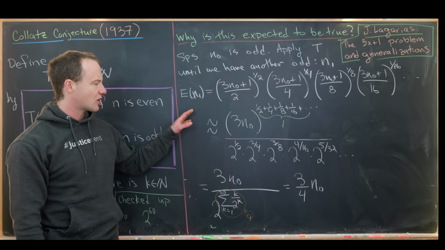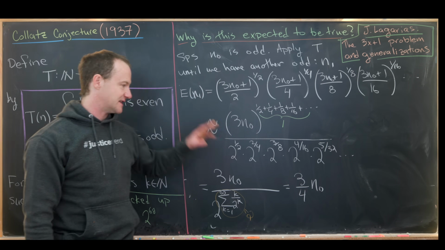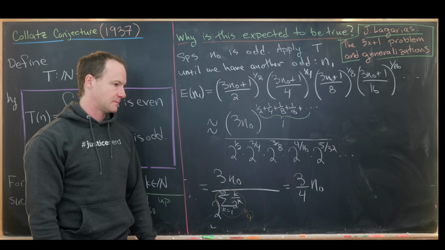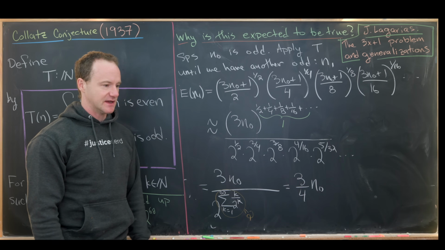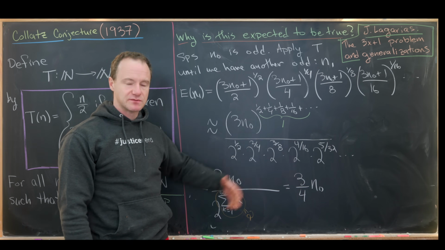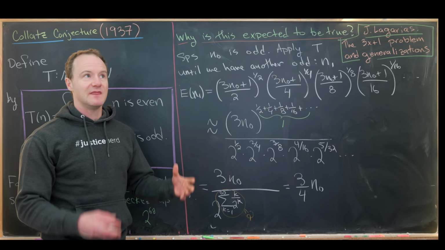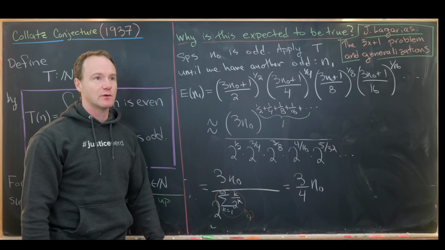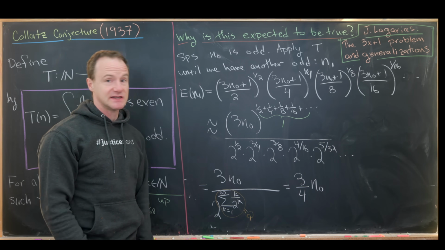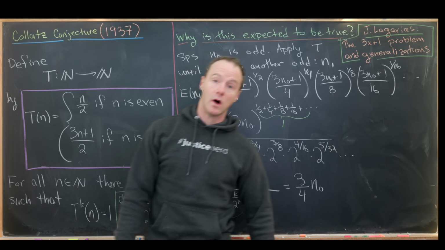So if we start with an arbitrary odd, then the next expected odd is smaller than the one that we started with. So the argument goes like this. That means that our expected next odd will be even smaller and smaller and smaller, but that gives us a decreasing sequence of odd natural numbers. But any decreasing sequence of odd natural numbers ends at the number 1.